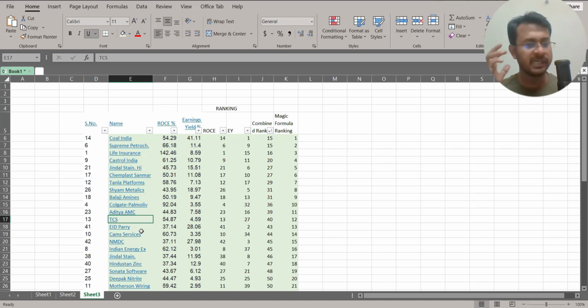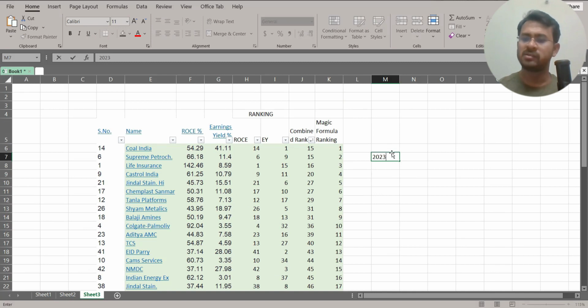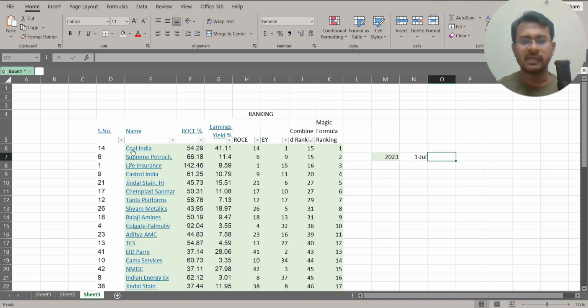Now one important thing is, in this list we will not take any company which is doing financial lending. So those companies would be excluded from this, right? Now let's say we want to start investing in the magic formula. Let's say on July 1st, 2023, let's do this exercise and find the 30 stocks that we have. These 30 stocks should be held for the next 365 days, and after that the same exercise would be done.